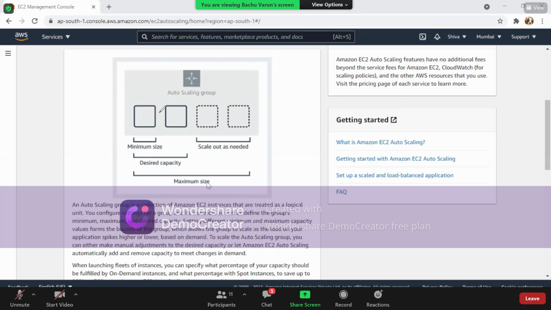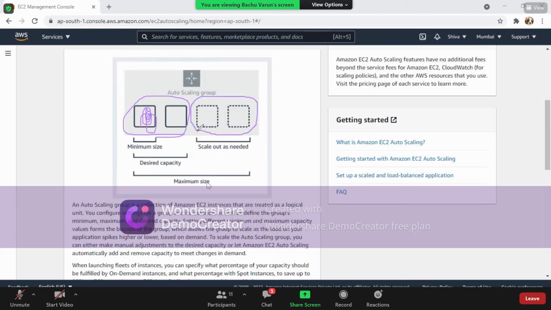Okay, so when it is showing what is the minimum size, at least one single machine. What is the desired capacity? You can take at least two machines as a desired capacity. When you want to balance the load, you require at least two machines. And if the load is getting more, you can add as many EC2s as you require.